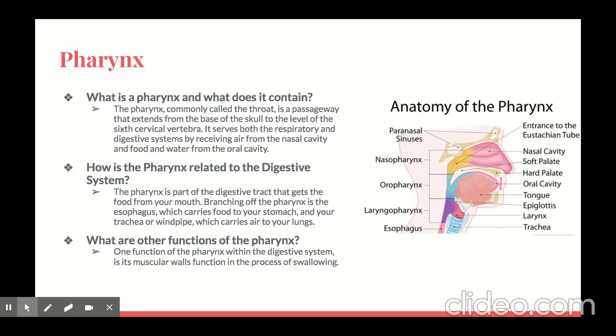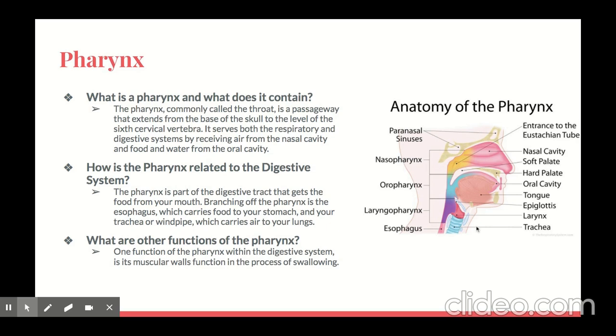The pharynx is part of the digestive tract that gets the food from the mouth. Branching off the pharynx is the esophagus, which carries food to your stomach, and your trachea or windpipe, which carries air to your lungs. What are other functions of the pharynx? One function of the pharynx within the digestive system is its muscular walls that function in the process of swallowing.